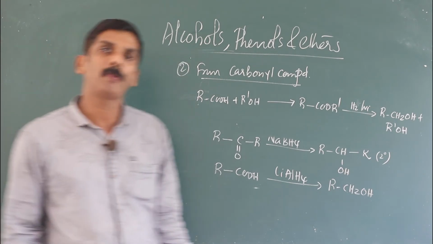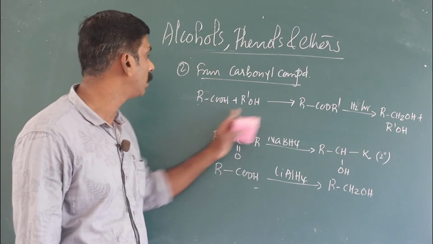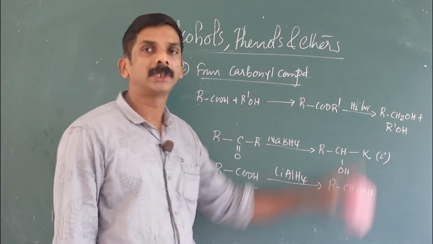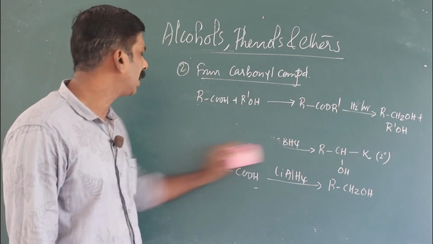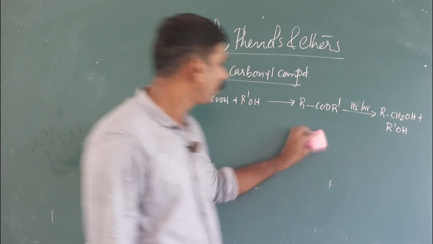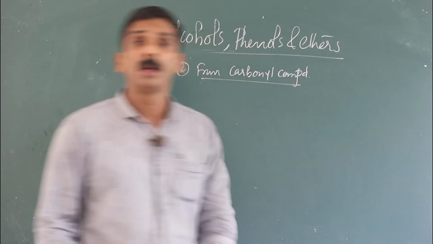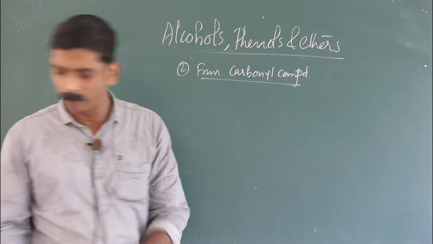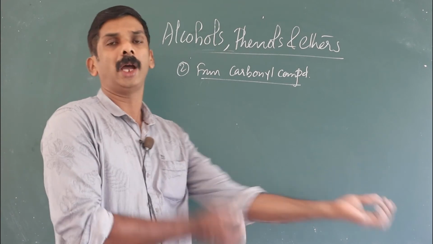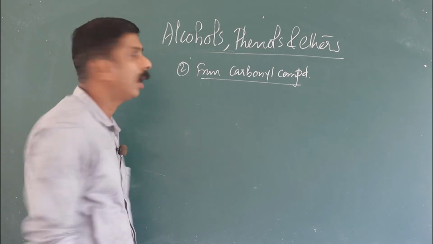But there is another cheaper, economic method, by which we can convert this carboxylic acid into alcohol via ester formation. And this ester on reduction gives primary alcohol. That is, from carbonyl compound, first method is by the reduction of the respective compound: aldehyde on reduction gives primary alcohol and ketone gives secondary alcohol.